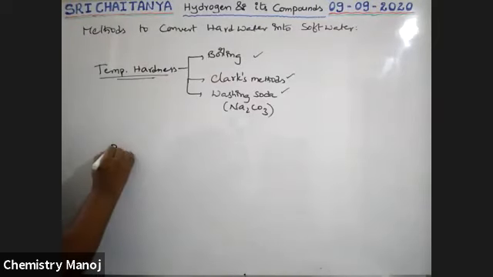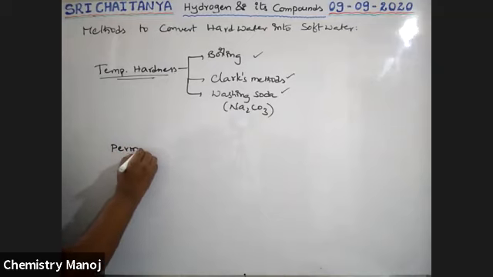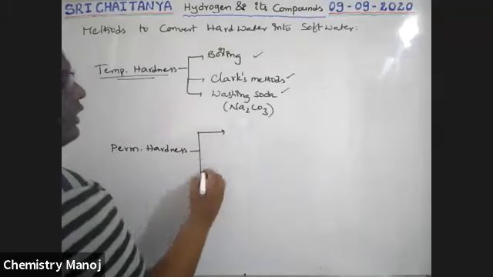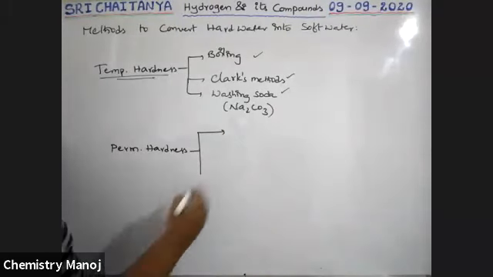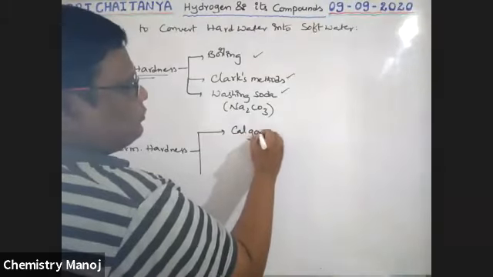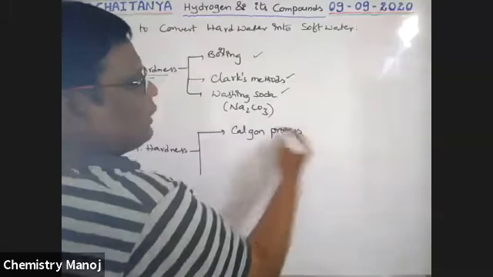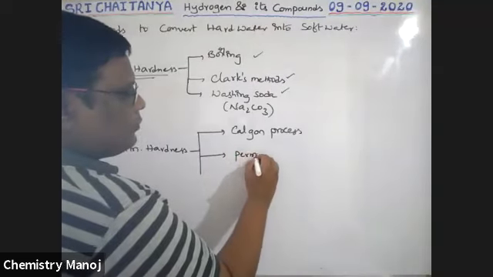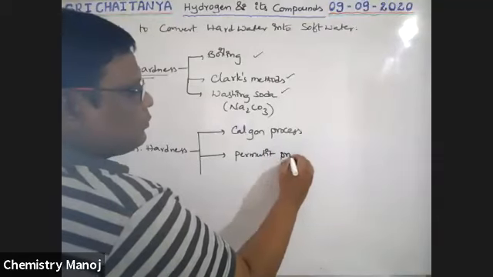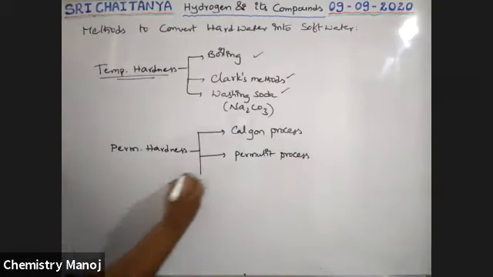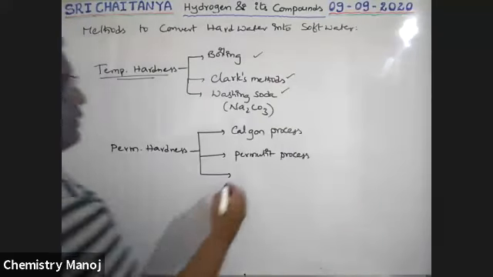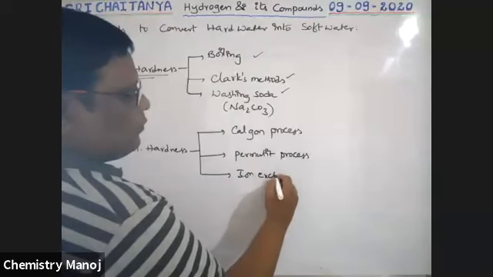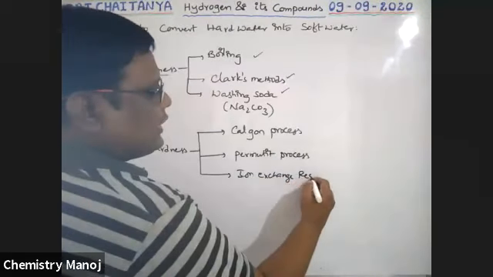Next, if permanent hardness is there, this permanent hardness is converted into soft water by different techniques. One is the Calgon process. The second one is the Permutit process. And the third one is the ion exchange resin method.